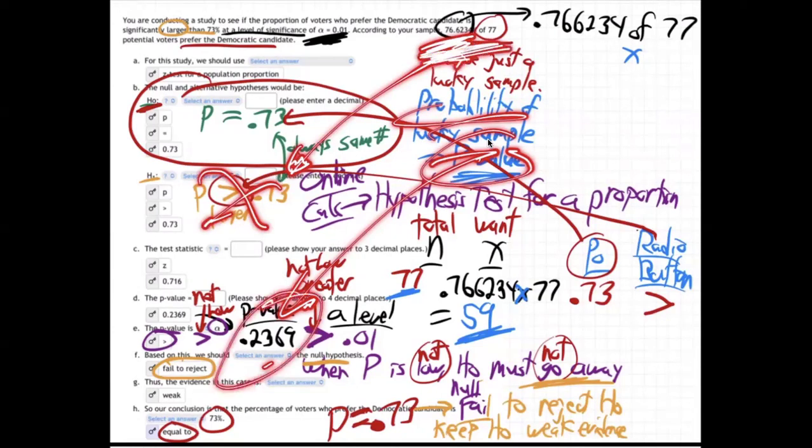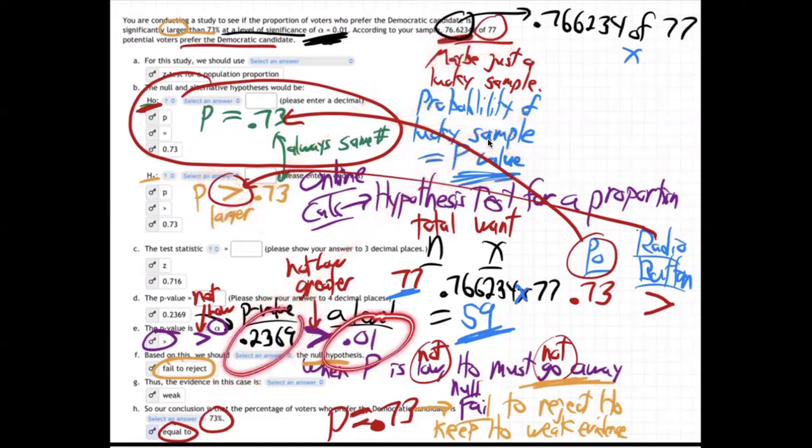There's a 24% chance that our sample was just luck, that's too big of a chance. If the chance is greater than 0.1, that was our level of significance. That means we only want results that are better than a 10% chance of luck. Well, we didn't get it. We had a p-value, probability of luck, of 0.23. That's too high. There's just too high a chance that our results are just lucky.